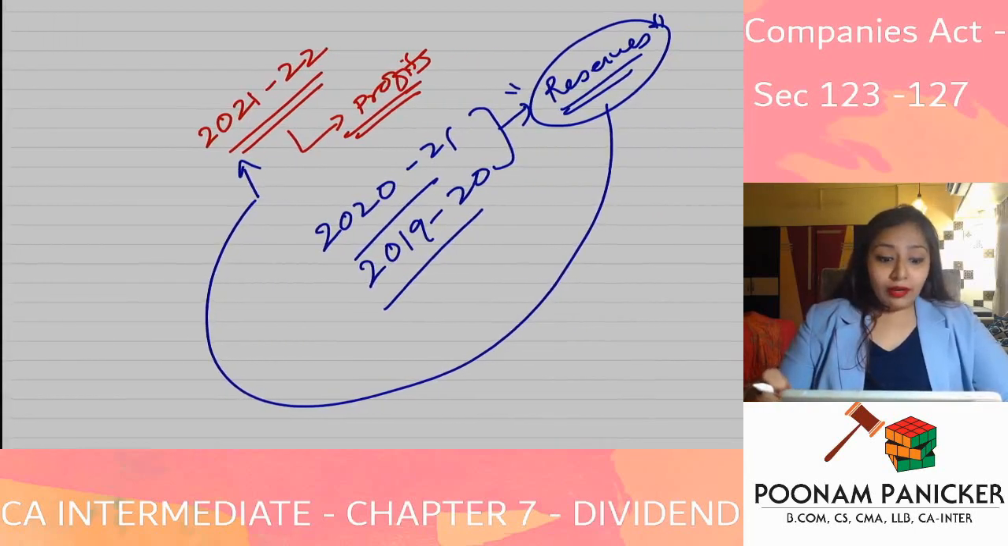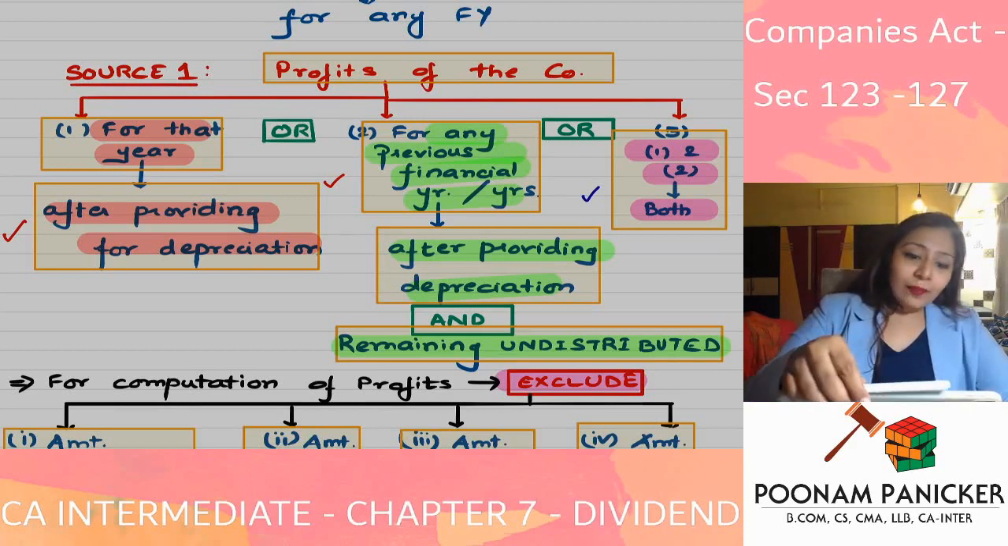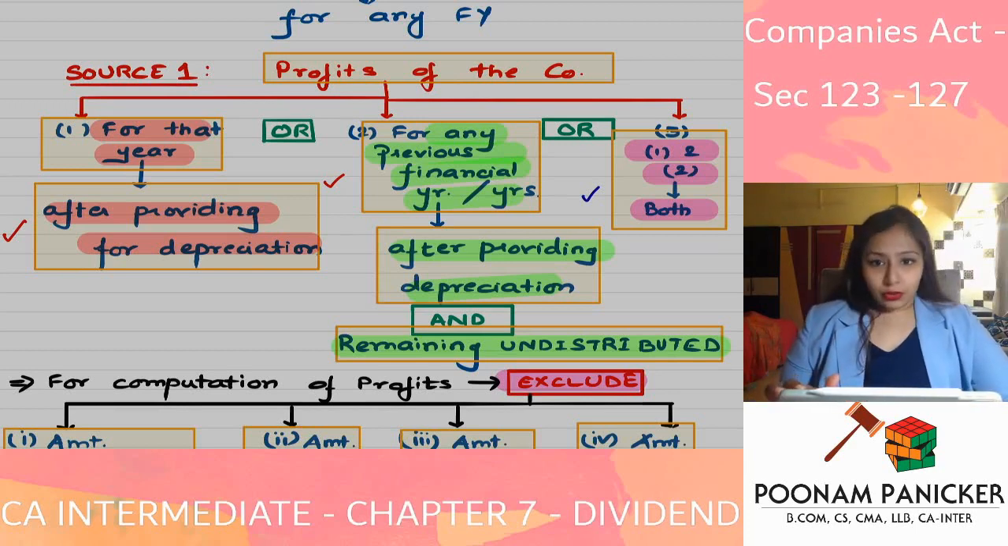Whatever amount of profits you have earned for any previous financial year or years, after providing for depreciation, and which is remaining undistributed, you can utilize those profits also for the purposes of giving dividend. Or you could also use both, that is current year's profits plus previous years' profits which are remaining undistributed, after providing depreciation. Okay, so this is the first source.